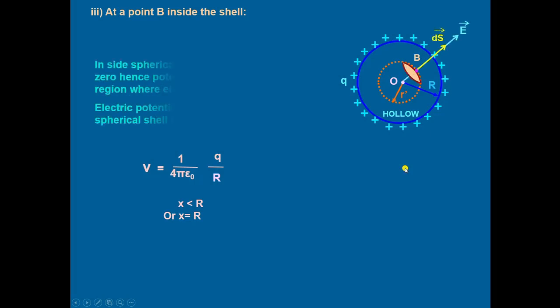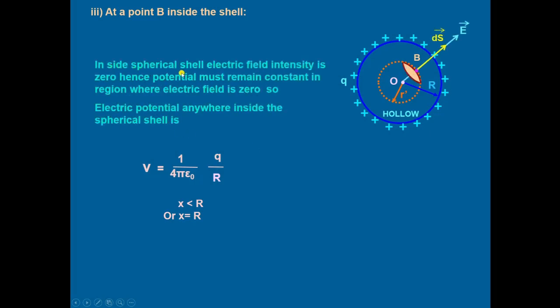Inside the spherical shell, the electric field intensity is 0. Hence potential must remain constant in the region where electric field is 0. So the electric potential anywhere inside the shell will be the same as that on the surface of the shell, that is 1 upon 4 pi epsilon naught Q divided by R.